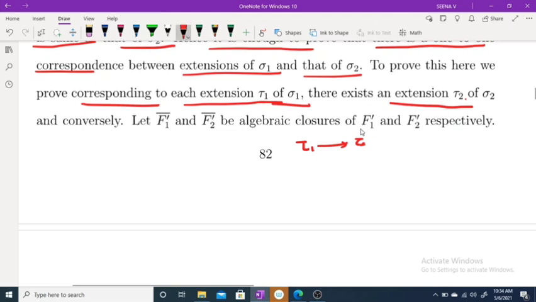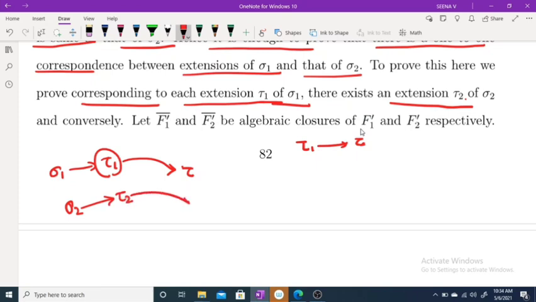So we are considering sigma 1 and its extension tau 1. Then we prove that corresponding to tau 1, there is an extension of sigma 2. Similarly, we consider sigma 2 and its extension tau 2. Then we prove that corresponding to tau 2, there is an extension of sigma 1. So let F1 dash closure and F2 dash closure be the algebraic closures of F1 dash and F2 dash respectively.